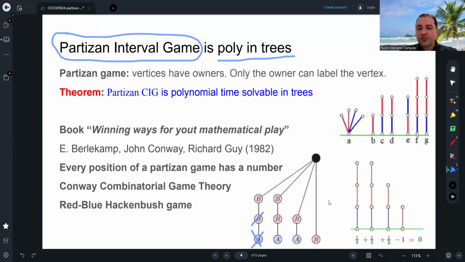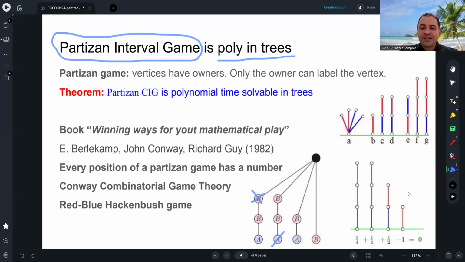If Bob is the first to play in this example, Bob can play here. Alice can play here, and these vertices are forbidden. And then Bob can play here, Alice can play here, and then this vertex is forbidden. And Bob plays here, and Alice plays here. Alice wins the game, the normal variant. If Bob starts, Alice wins, okay? This is what we call a zero game, a position with value 0. The first to play loses the game, okay?